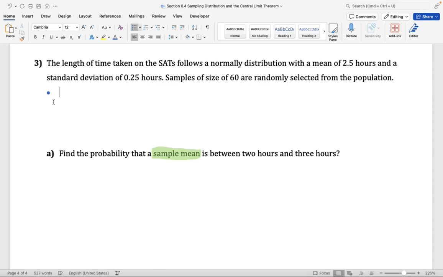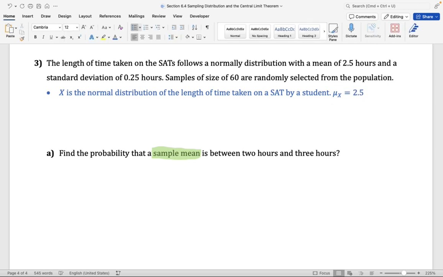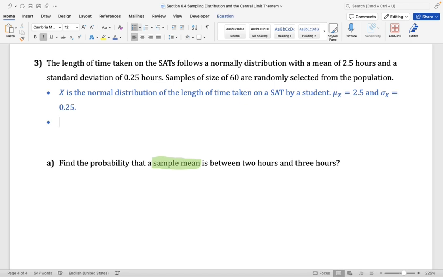What is the X distribution here? X is a normal distribution of the time taken on the SAT by one student, by one individual. We're given the mean for this distribution. Mu of X is equal to 2.5. We're also given the standard deviation. Sigma of X is equal to 0.25. Here we're going to consider samples of 60 students. We have n equal to 60 here.